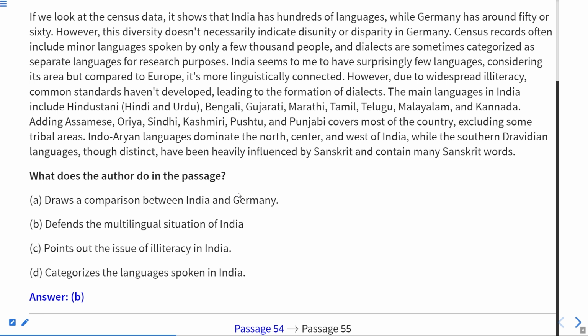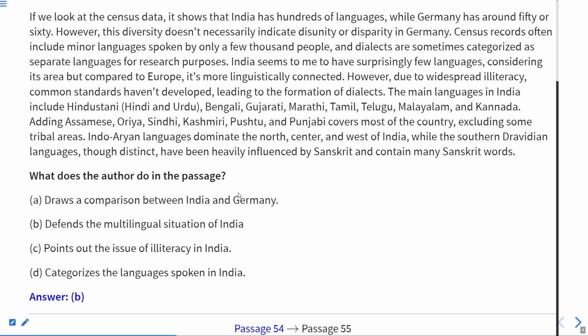Therefore, we cannot say that it draws a comparison between India and Germany. Germany has only been introduced as the language difference over India. And if we say it points out the illiteracy issue, there is no issue that has been framed over here. Illiteracy is shown only on the one part where they are introducing the formation of dialects, or too many dialects. Points out the illiteracy, no, it is not the answer.